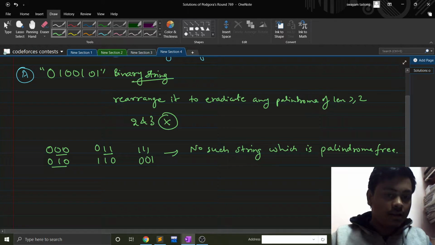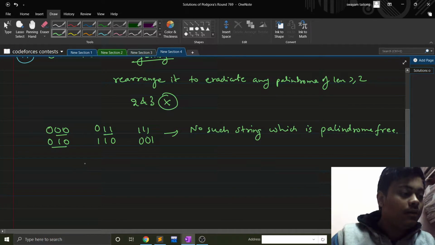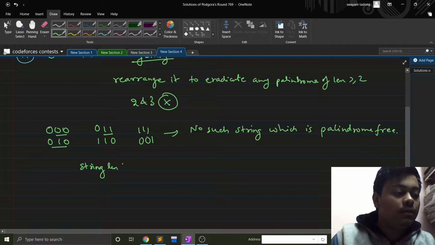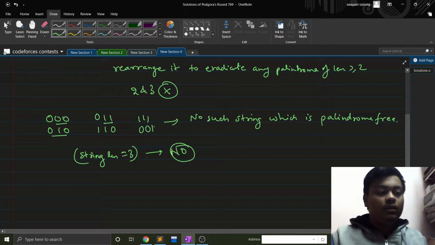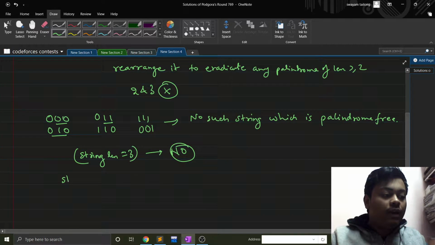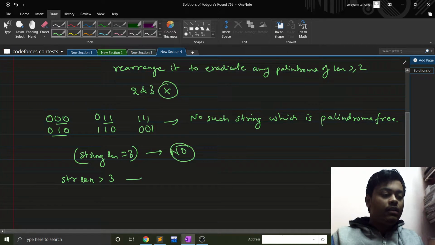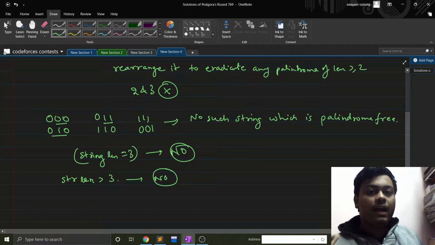Fine. That means if I have any string of length equal to 3, the answer will always be no. Fine. Because I cannot have any string of length 3 which does not have any palindrome of length greater than or equal to 2. So if I have string length greater than 3, then directly it will become no, because every string of length greater than 3 has a substring of length 3, right?